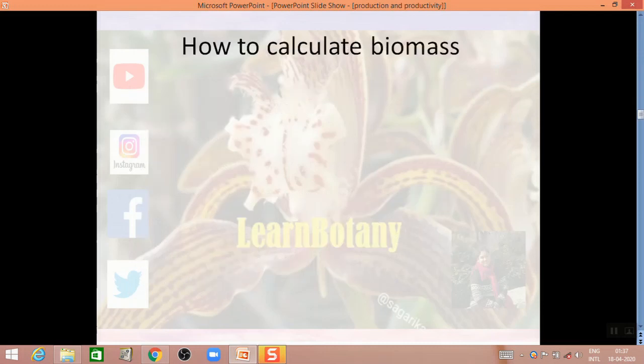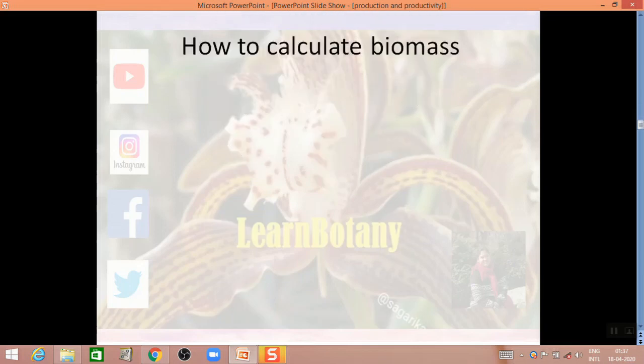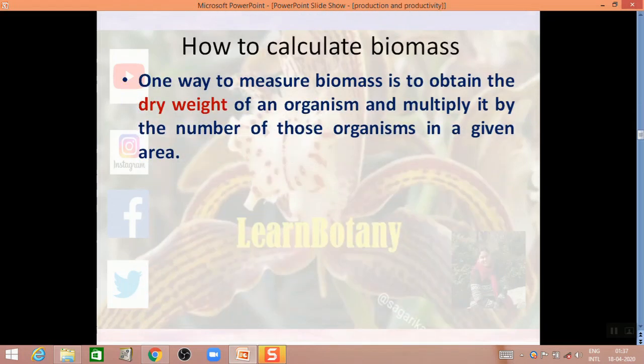Next comes how to calculate biomass. This is important for 10th and 12th students as well as undergraduate students. In order to calculate the biomass of any ecosystem, first we have to obtain the dry weight of the organism. So let's discuss what is dry weight. Dry weight is the exact mass of any body which remains constant.